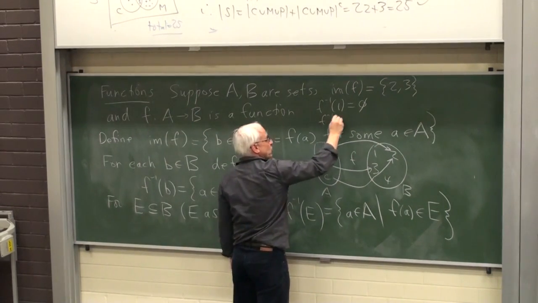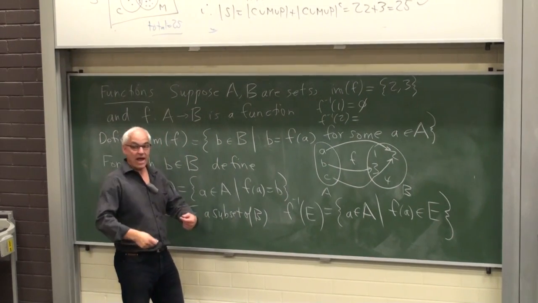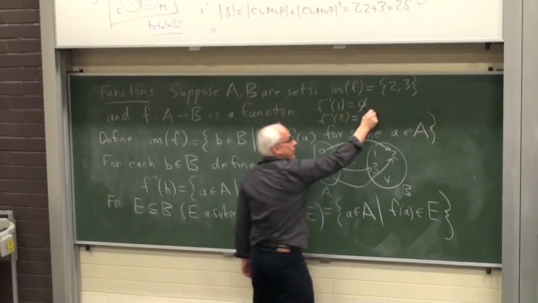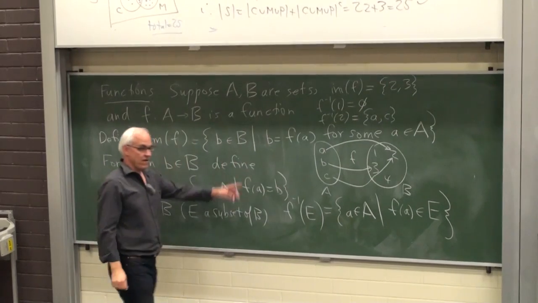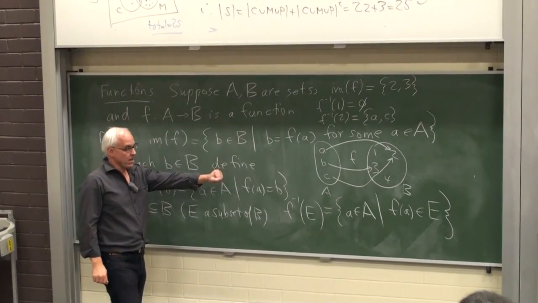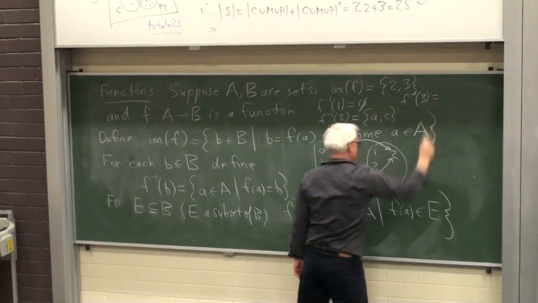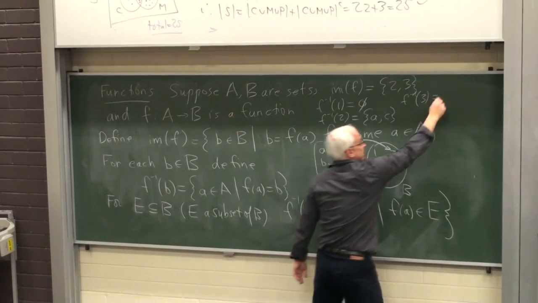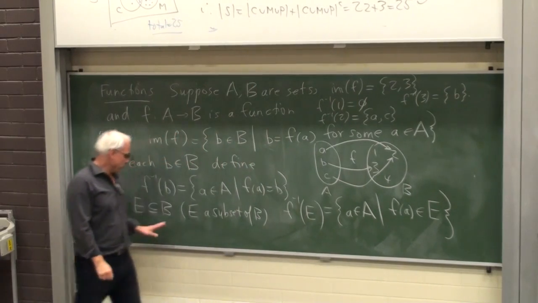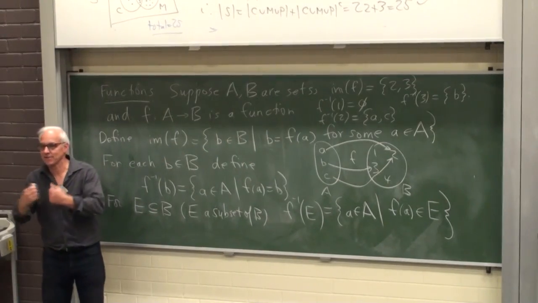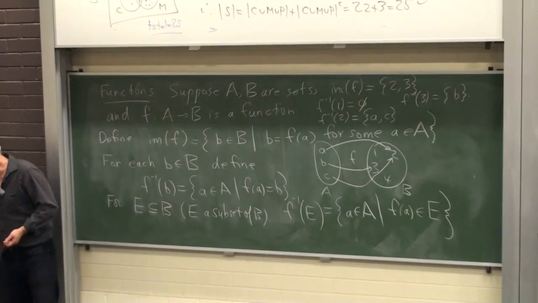How about f inverse of 2? What gets sent to 2? Well, both a and c do. So that's a, c. It's a subset of A. What about f inverse of 3? Well, that's just the set b. And let me do an example of the inverse image of a set, a subset of B. Let me take the subset.